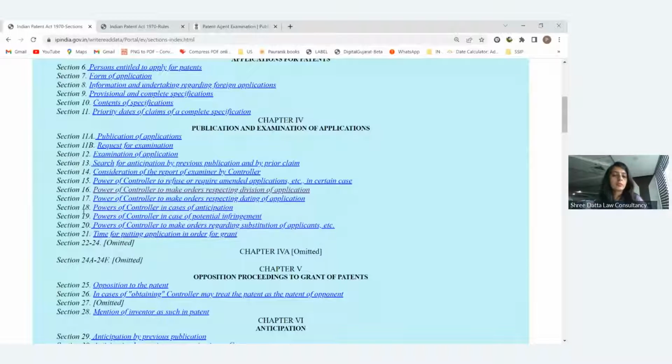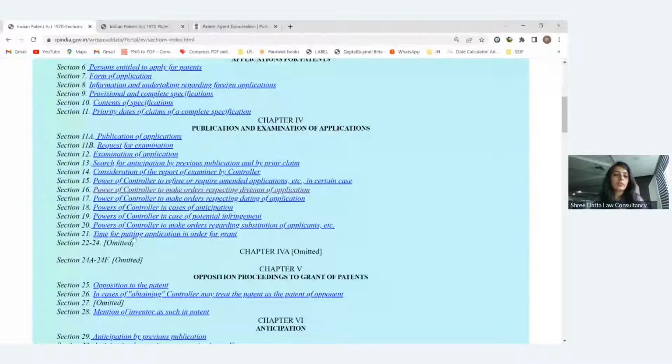Then what are the different powers of the controller in case of anticipation, infringement, and substitution of the applicant? Anticipation means that if any prior art destroys your novelty or inventiveness, it is known as anticipation. Infringement means that if your patent is granted and someone is using your patented product without your permission, they are infringing your patent, and in that the controller has some powers. Then in substitution of the applicant, if there is any addition or deletion of the applicant's name in the application, what are the powers or rights of the controller?